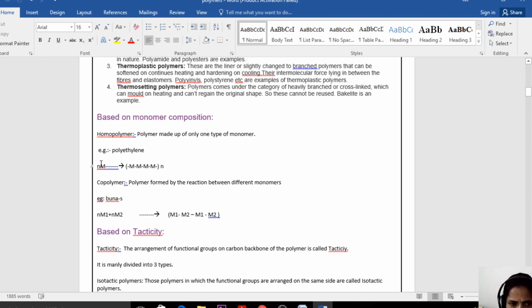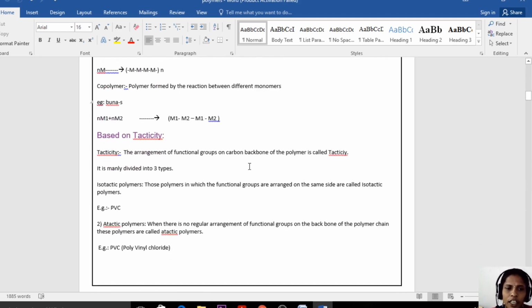In the second example, it is called a copolymer because M1 and M2 are two different monomers repeating n number of times. So the difference is that in the homopolymer the same monomer repeats, whereas in the copolymer two different monomers repeat.